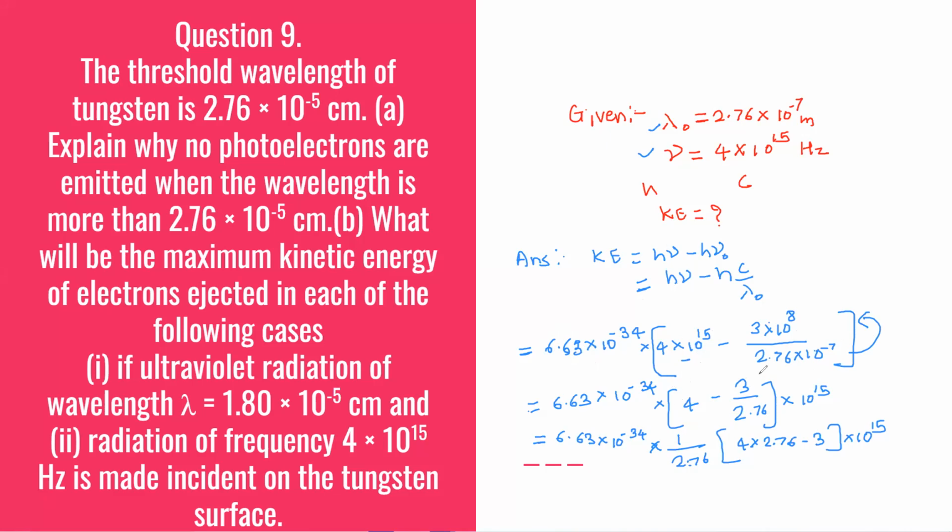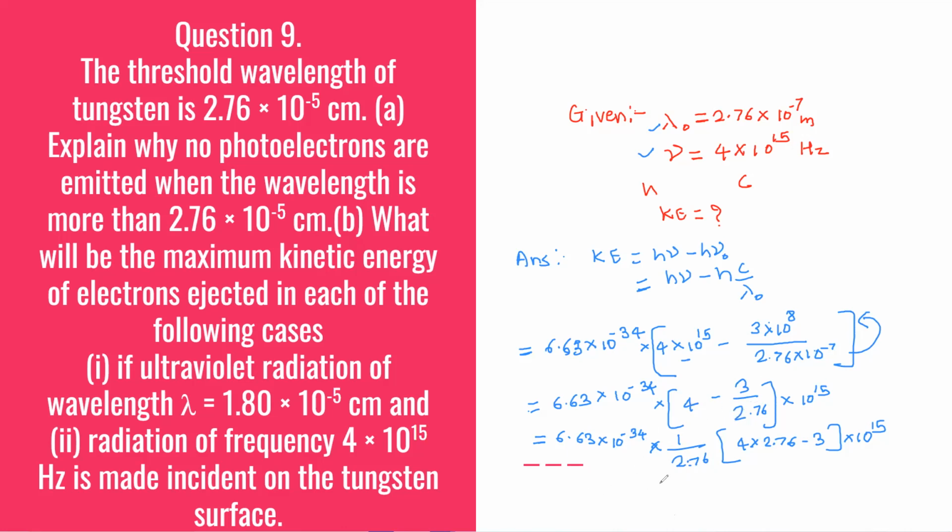So the remaining bracketed term will be 4 minus 3 upon 2.76. And then we will cross multiply. So 4 into 2.76 minus 3 upon 2.76, and 1 upon 2.76 I can write outside.